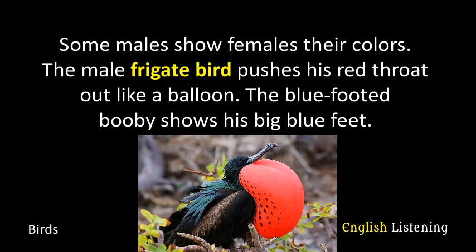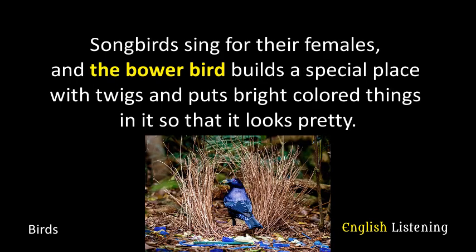Some males show females their colors. The male frigate bird pushes his red throat out like a balloon. The blue-footed booby shows his big blue feet. Songbirds sing for their females, and the bowerbird builds a special place with twigs and puts bright-colored things in it so that it looks pretty.